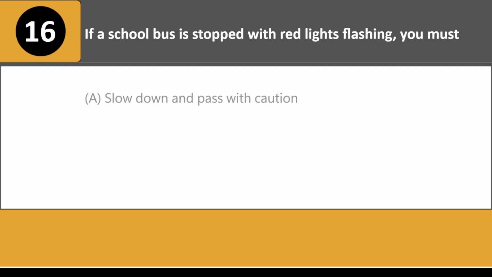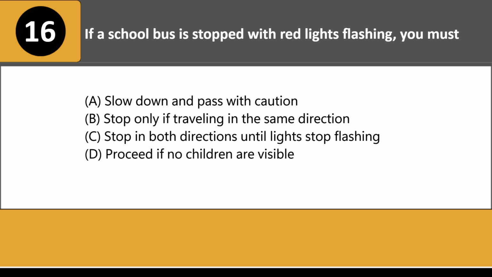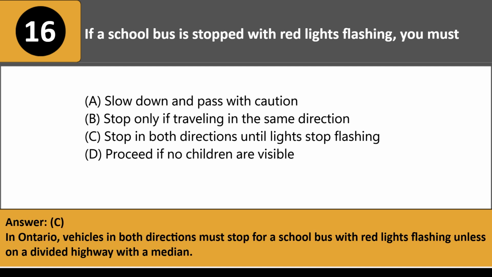If a school bus is stopped with red lights flashing, you must: A. Slow down and pass with caution. B. Stop only if traveling in the same direction. C. Stop in both directions until lights stop flashing. D. Proceed if no children are visible. Answer: C. In Ontario, vehicles in both directions must stop for a school bus with red lights flashing unless on a divided highway with a median.